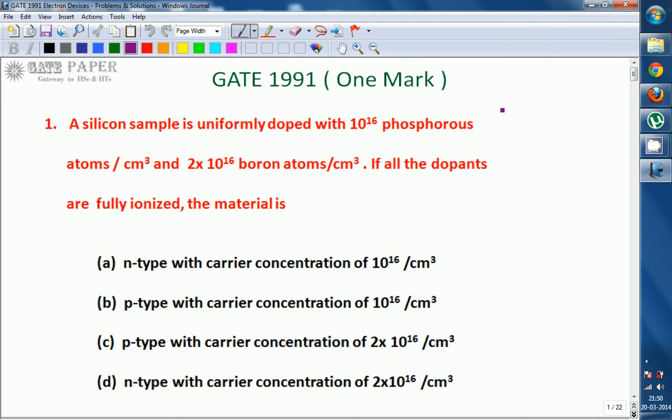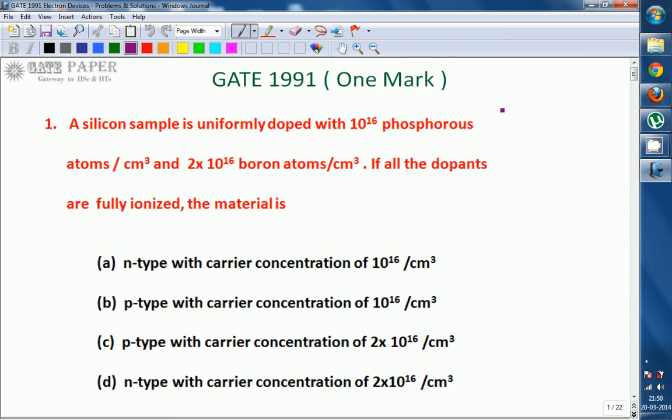A silicon sample is uniformly doped with 10 power 16 phosphorus atoms. Silicon sample, the meaning of silicon sample is nothing but intrinsic silicon. First of all, it is doped with 10 power 16 phosphorus atoms per centimeter cube.